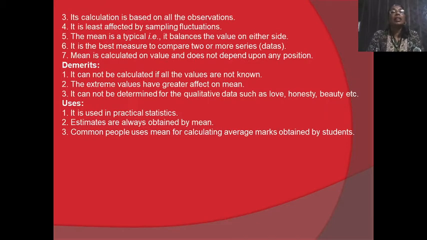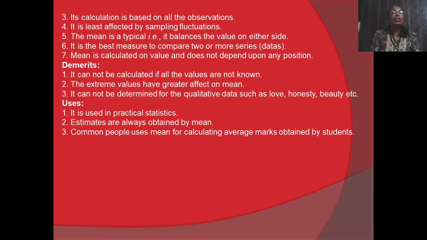Third, its calculation is based on all the observations. Fourth, it is least affected by sampling fluctuation. Fifth, the mean is typical, that is, it balances the values on either side. Sixth, it is the best measure to compare two or more series of data. Seventh, the mean is calculated on value and does not depend upon any position.